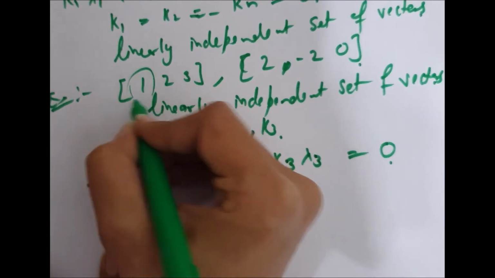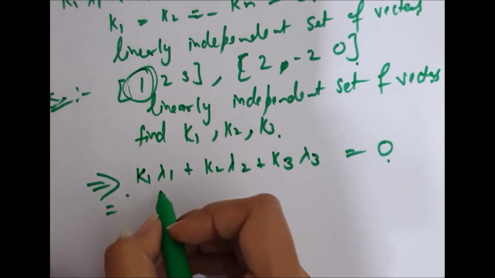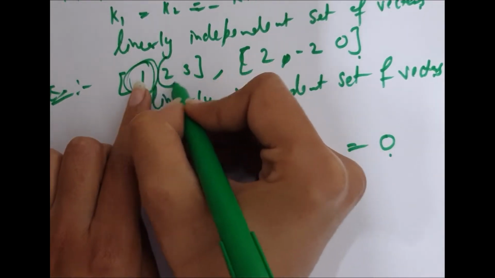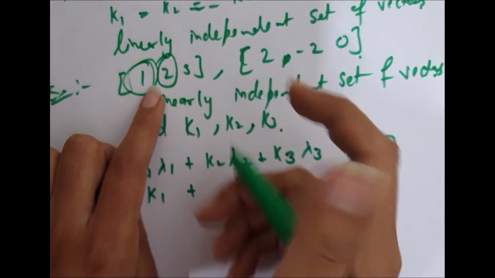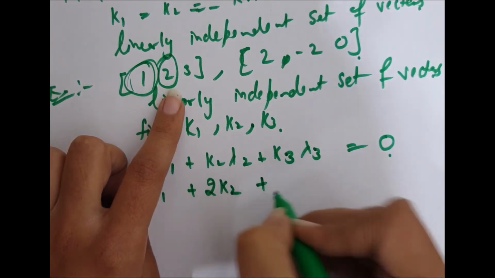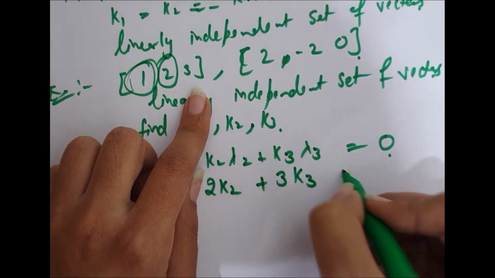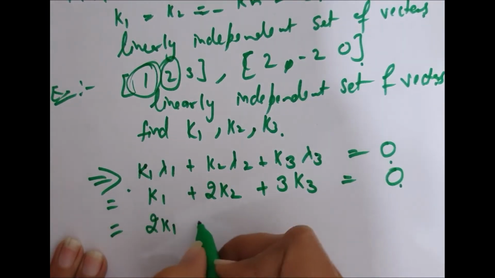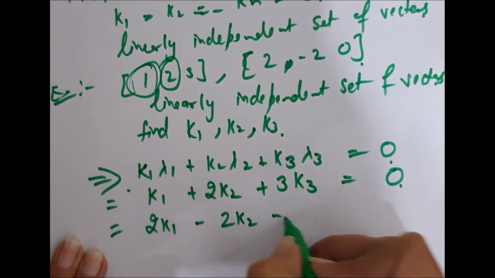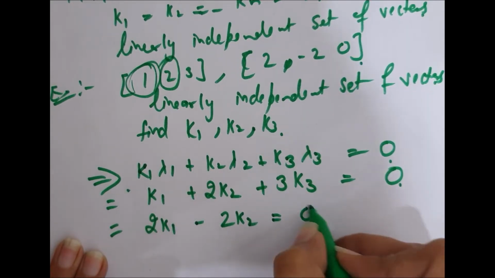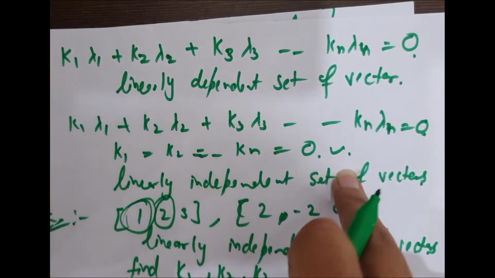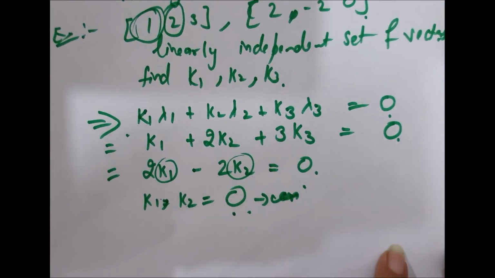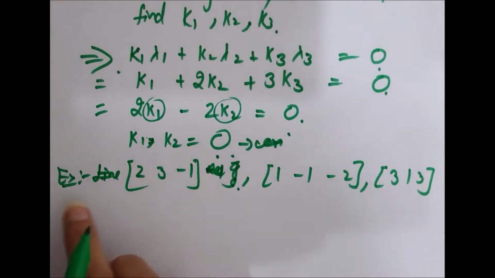Here lambda 1 is 1, so k1 plus lambda 2 is 2 k2 plus 3 k3 came out to be 0. In the second case also, 2 k1 minus 2 k2 is equal to 0. This is given, k1, k2 up to kn is equal to 0. So here 0 is the only value that can satisfy this equation.